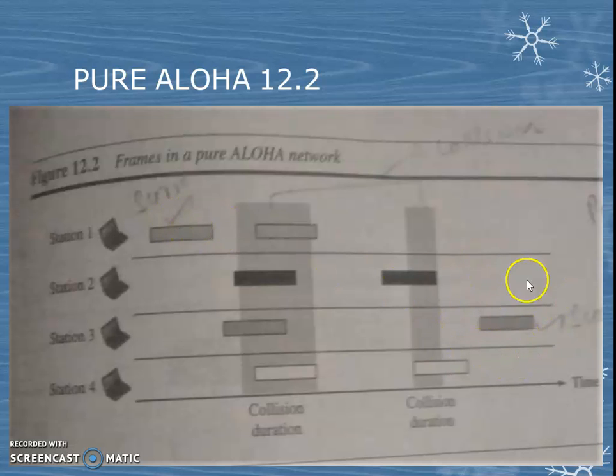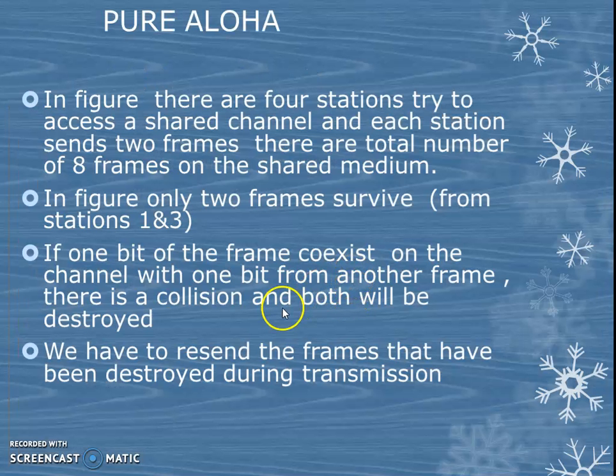These 2 survive, the others collide. When one bit of a frame coexists on the channel with a bit of another frame, that is called a collision, and the frames are destroyed. So what to do? We have to resend the frames.